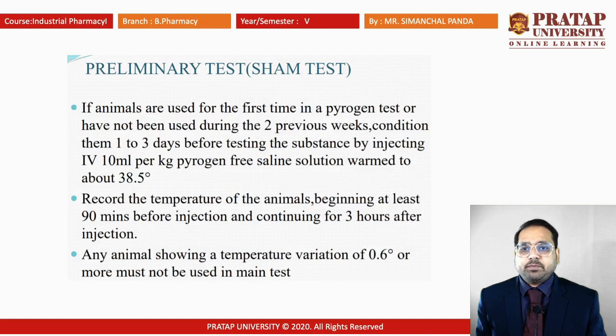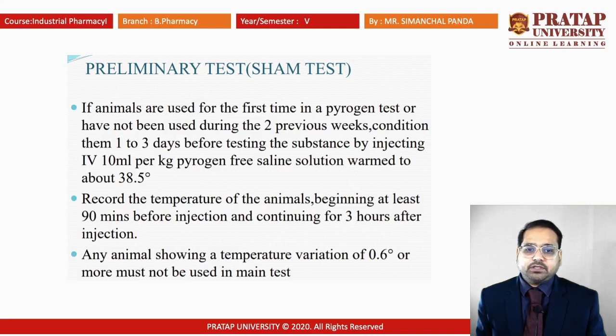First one is known as the preliminary test, also known as the sham test, in which the animals are used for the first time. The pyrogen test is done on animals not used during the 2 previous weeks. Condition them 1 to 3 days before testing. Inject the substance IV, 10 milliliter per kg, pyrogen-free saline solution warmed to about 38.5 degrees centigrade.